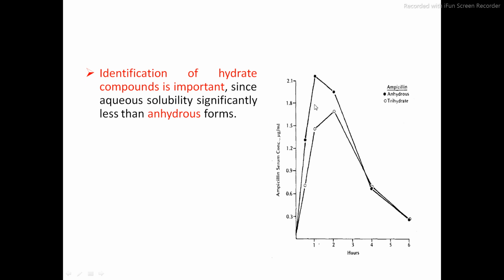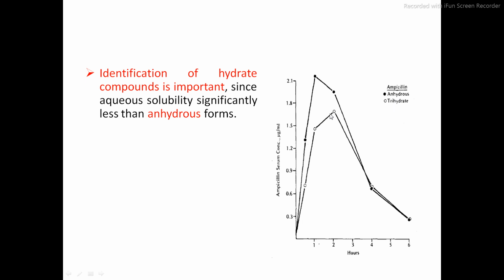As you can see in this picture, this dark black spot indicates the higher peak. High peak means what? More amount of drug is absorbed into the systemic circulation. And this blank circular spot, the second curve, indicates the trihydrate form, meaning the hydrate form.